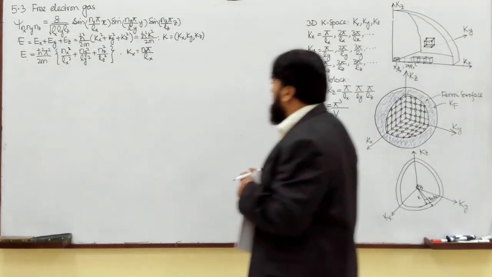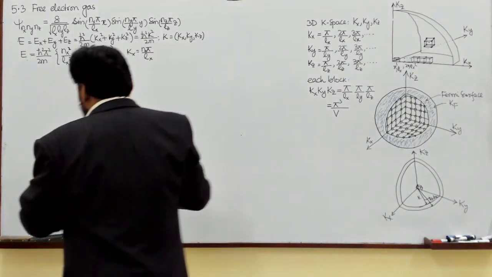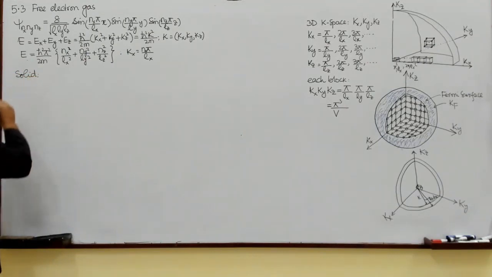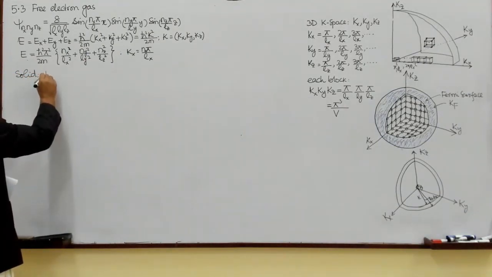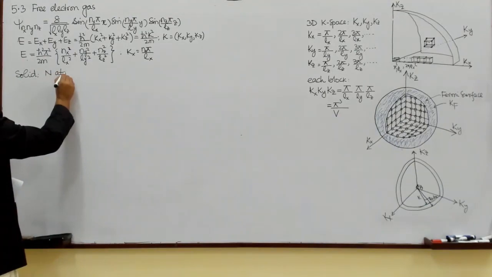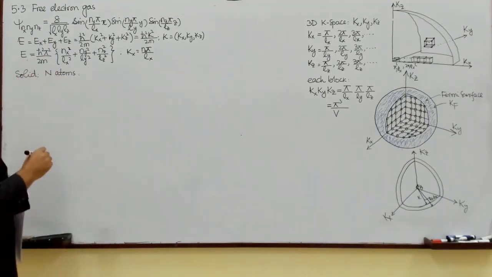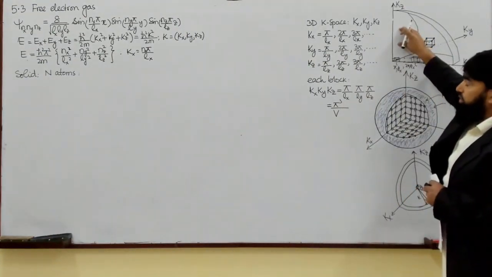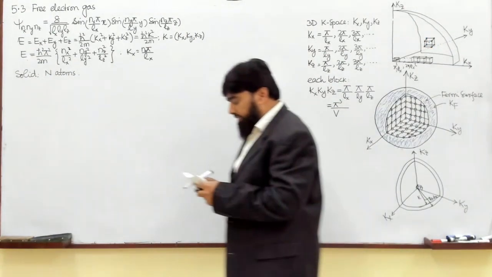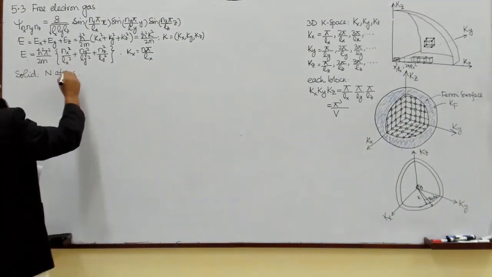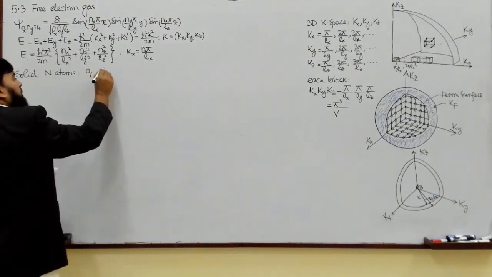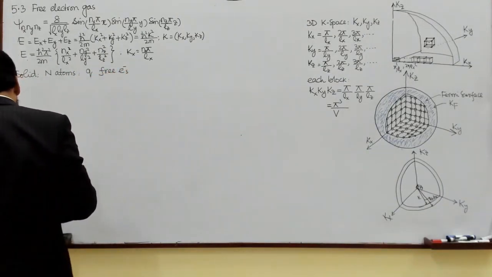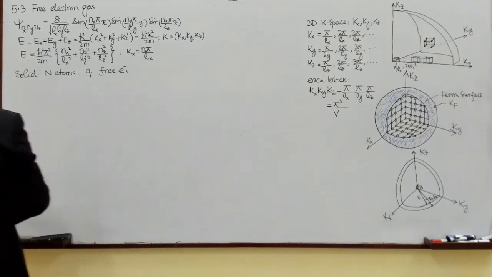Now let's suppose that the solid that we are considering, the piece of solid, has a total of N atoms, and let's say each atom is providing q free electrons.